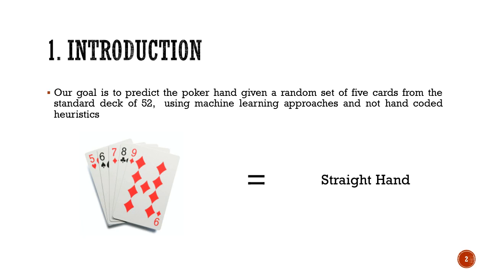What if we don't know, given the 5 cards, that we should find whether it's sequential and tell it's a straight hand or something else?